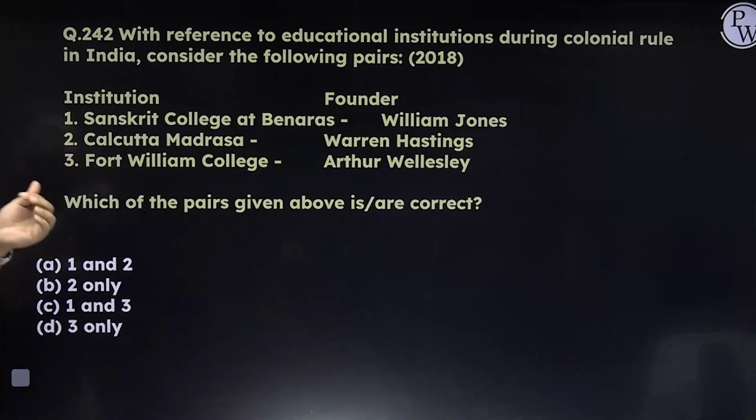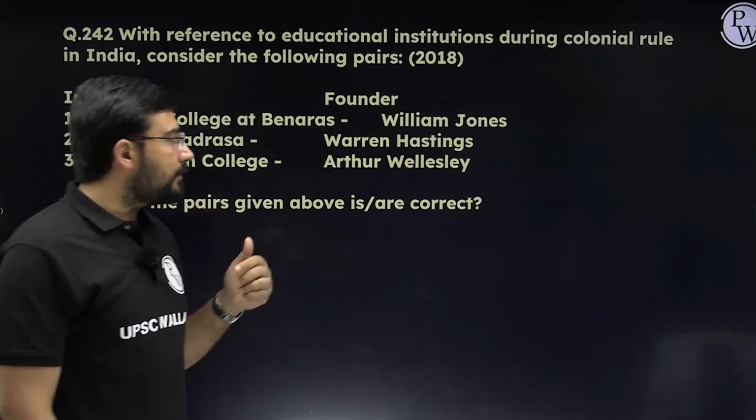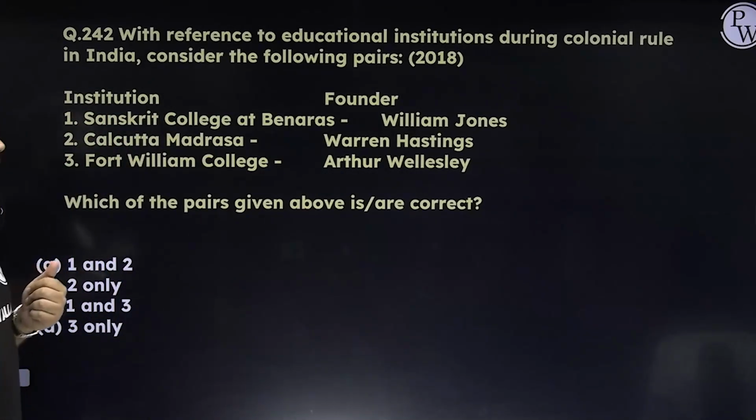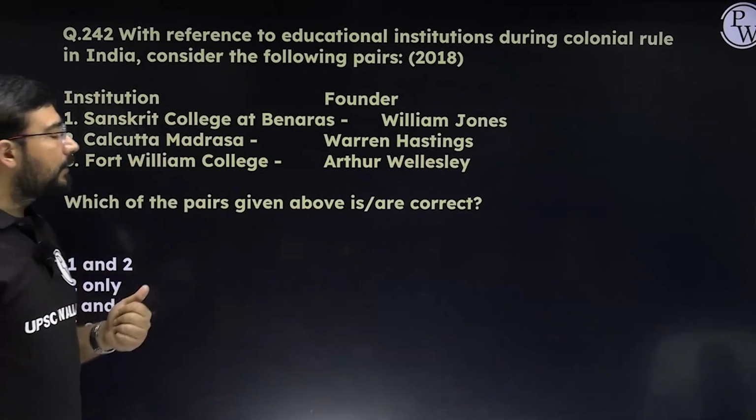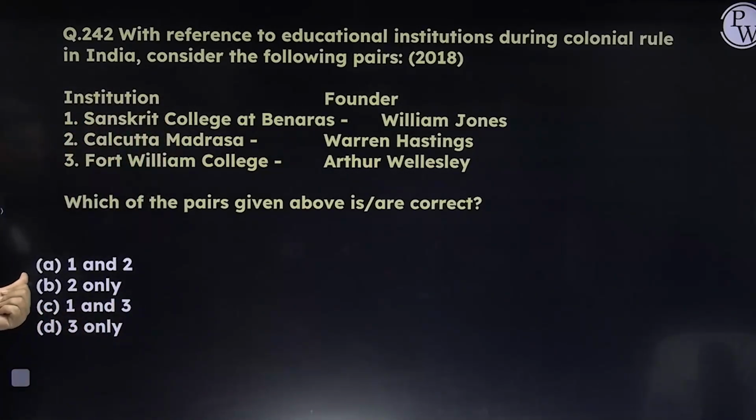Educational institution and their founders. Sanskrit College at Banaras, William Jones, no. William Jones is linked to Asiatic Society. There is Jonathan Duncan who is linked to Sanskrit College. Calcutta Madrasa, Warren Hastings, correct. Fort William College, Arthur Wellesley. Now please see the options here, right? First one, as we have discussed, is incorrect. So A and C will not be the answer.